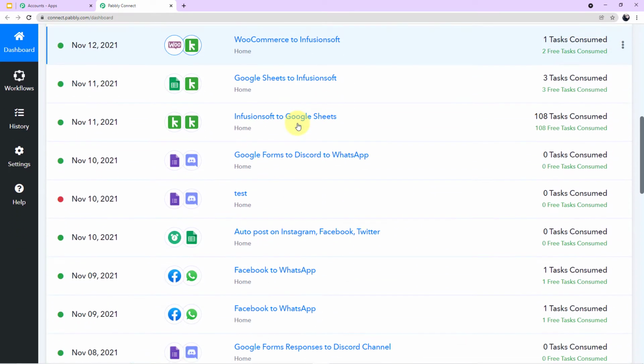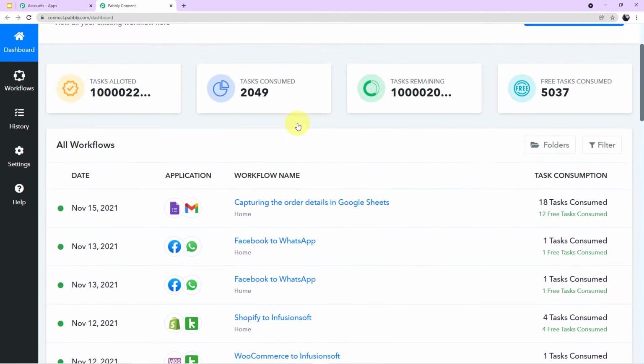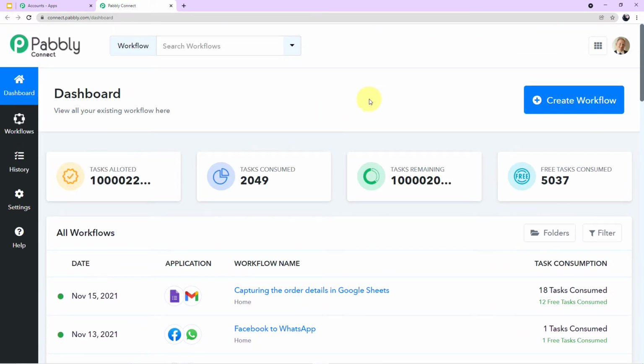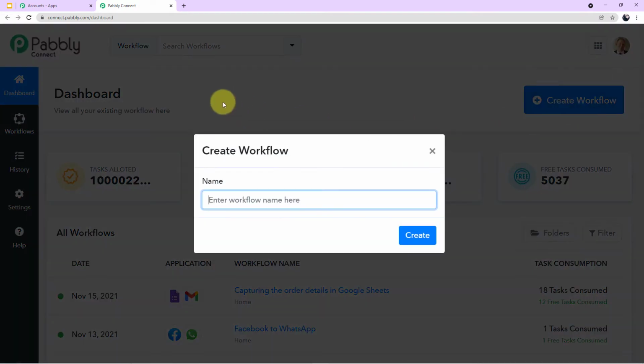Here you can see I have created various workflows. Now we have to create a new workflow. For that, come to your right corner again. You can see a blue button which says create workflow. Click here and a mini box will emerge in front of you. Now we have to name the workflow which we will be creating today. So let's say I'll name my workflow as Facebook to WhatsApp.